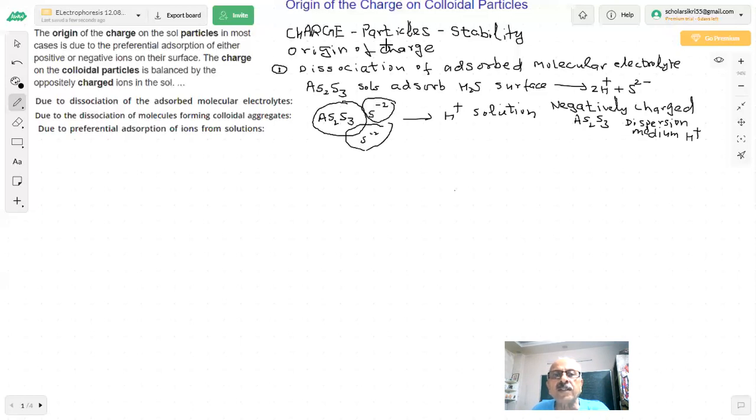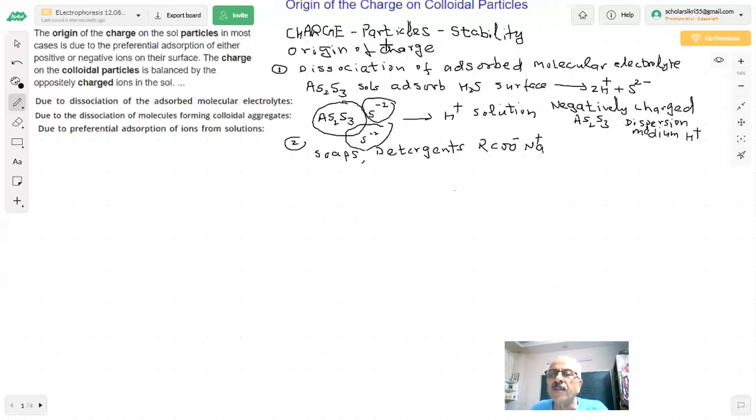The second part is due to dissociation of molecules forming colloidal aggregates. You have already heard about soaps and detergents, and the cleansing action of soap. Soaps are RCOONa.